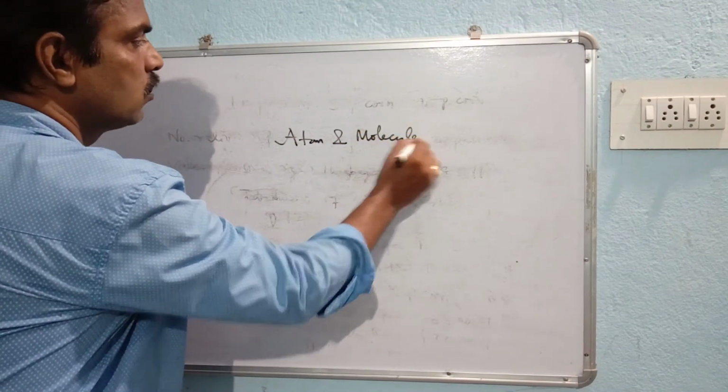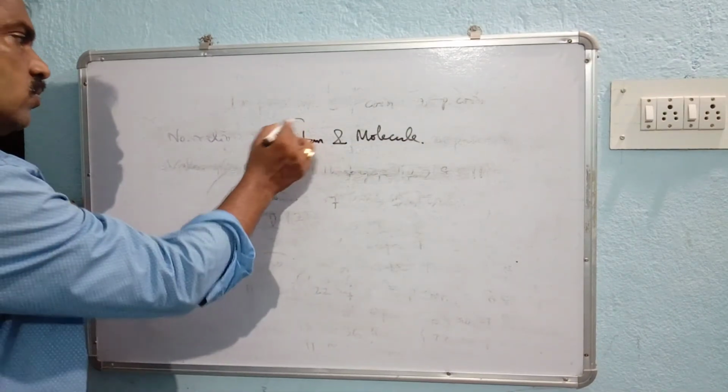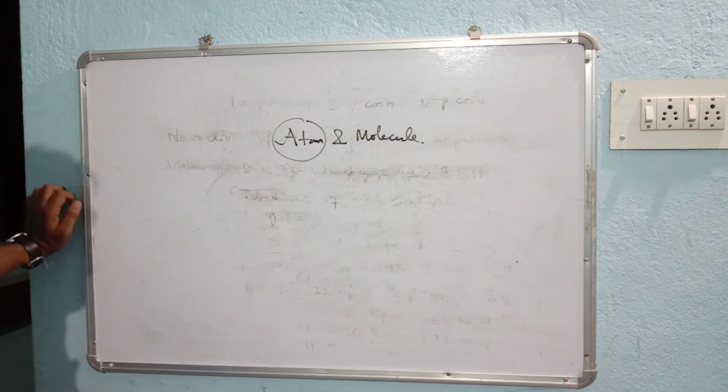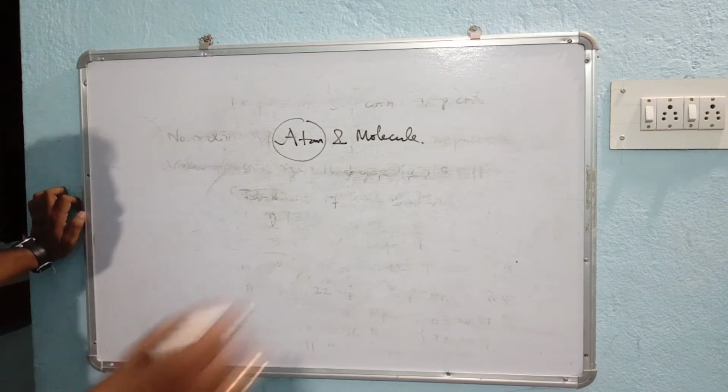As you know, shortly we may say that the smallest particle of an element is atom, and the smallest particle of a compound is molecule.